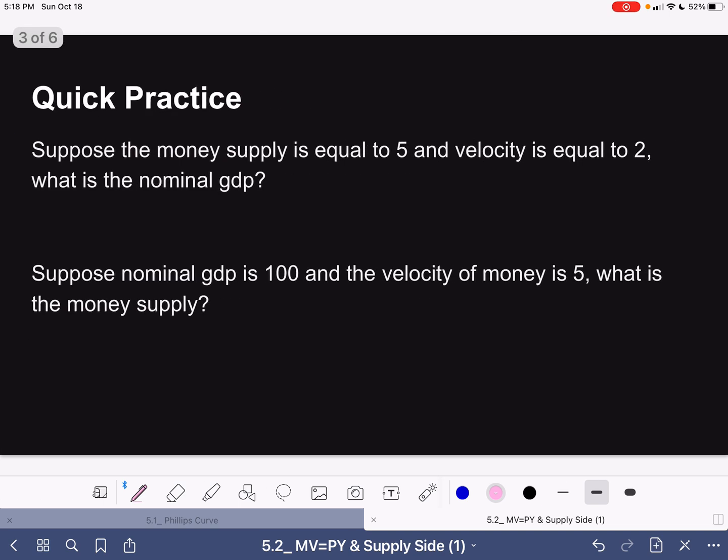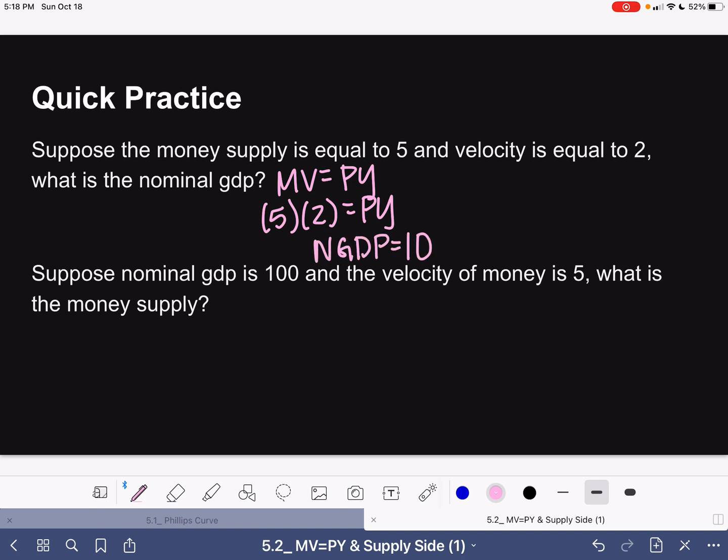So some quick practice with our MV equals PY equation. Money supply is equal to 5 and velocity is equal to 2. So we have 5 times 2 equals PY. So nominal GDP will equal 10. And then same thing for the second practice problem. Nominal GDP is 100 and velocity is 5. So what is the money supply? The money supply will equal 20. And that's how you would see our MV equals PY equation if you needed to fill them in.